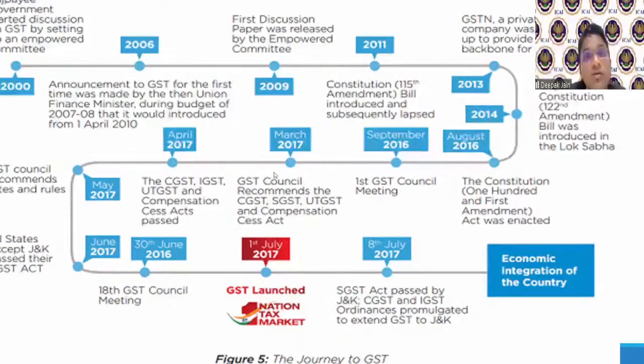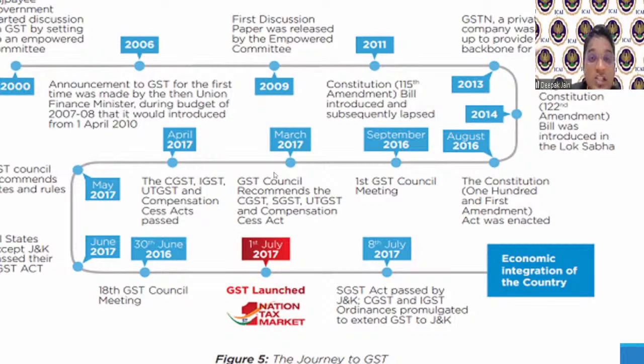That was how their powers were there under the constitution, saying that we have list 1, list 2, list 3 of the 7th schedule. There was something called the 7th schedule in the constitution. In the 7th schedule, list 1 was there. List 1 used to give powers to the central government. In list 1, there was mention of service tax and excise duty. So the central government could collect it.